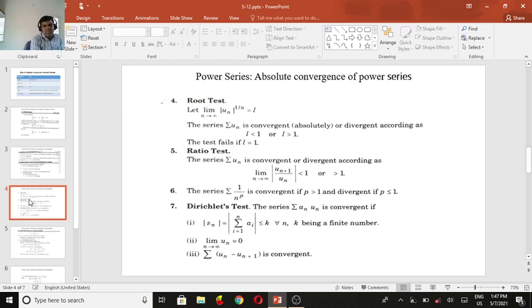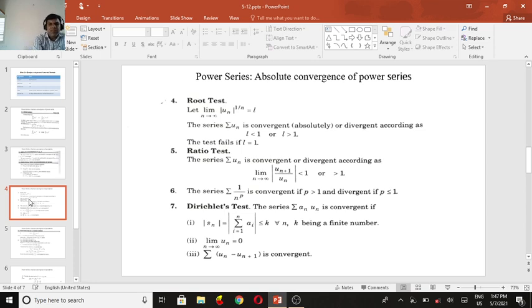So summation u_n is convergent or divergent according as L. If L is less than 1, it is convergent; if L is greater than 1, it is divergent. If L is equal to 1, the test fails.